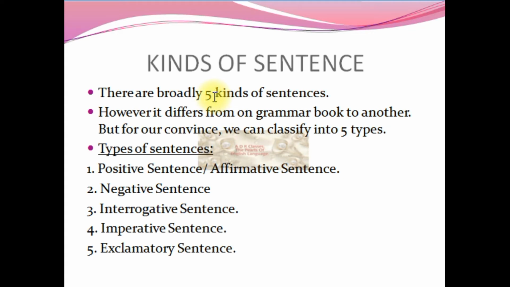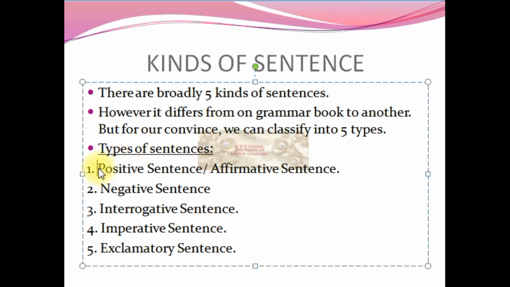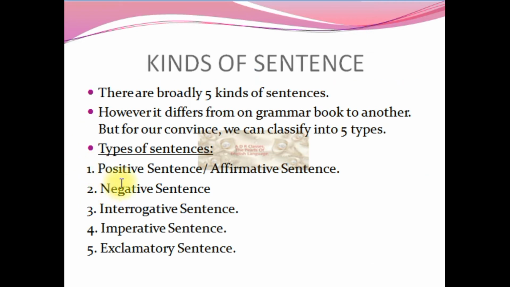These 5 kinds of sentences: first is the positive sentence, or it is also called the affirmative sentence. The second is the negative sentence. In some of the books these two are merged and they call it an affirmative, declarative or assertive sentence. But here I have bifurcated these two and considered them as two different kinds of sentences. So: positive sentence, negative sentence, interrogative sentence, imperative sentence and exclamative sentence.